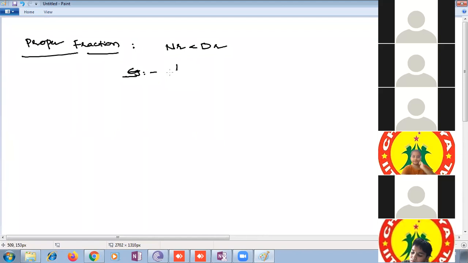Examples where the numerator is small: 1 by 3, 2 by 4, 2 by 8, 5 by 8, 4 by 8, 7 by 10, 5 by 10, 7 by 30.